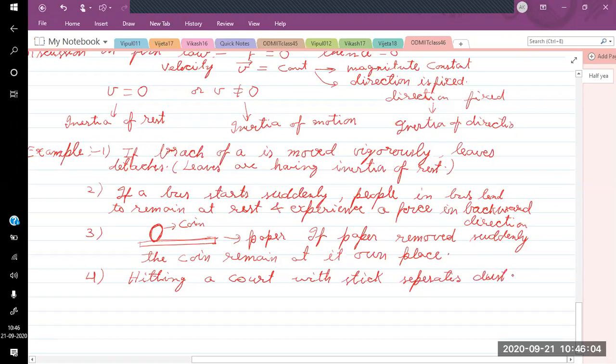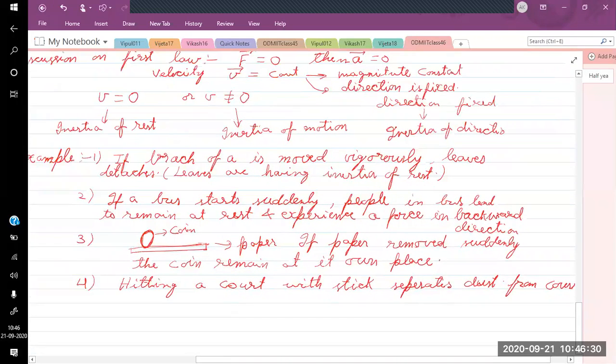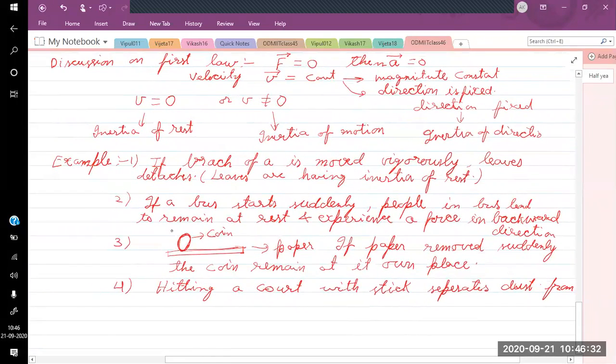Why is dust separated? Because when you beat with the stick, the coat will move along with the stick, but the dust will tend to remain at its own place. And the dust finally, because of gravity, settles down. So finally the dust is separated from the coat. So these are examples of inertia of rest.